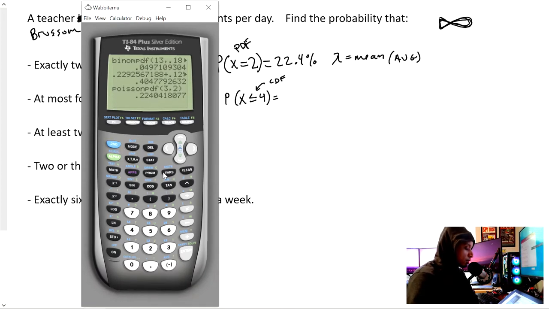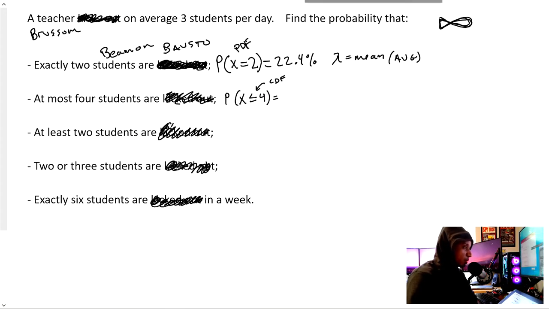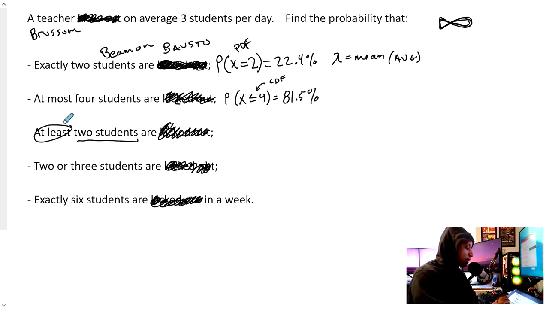So, second, distribute, to the bottom, Poisson CDF. And okay, so it's 3 still the average. Desired is 4, less than or equal to 4. And then, boom, 81.5%. Remember what I said? You don't have to put in percent. I just like being fancy. So this is 81.5%.